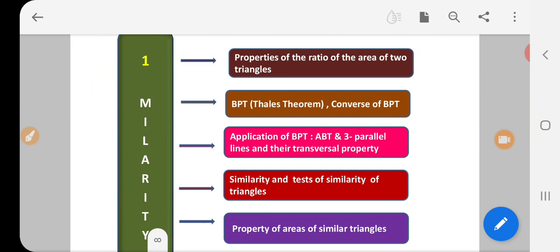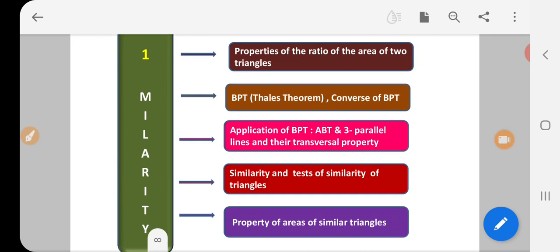Converse of BPT is there. Later on, as an application of BPT, we will learn 2 more properties or corollaries: ABT, that is the Angle Bisector Theorem, and the property of 3 parallel lines and their transversal. Next, we are going to see similarity and tests of similarity of triangles, and the property of areas of similar triangles.